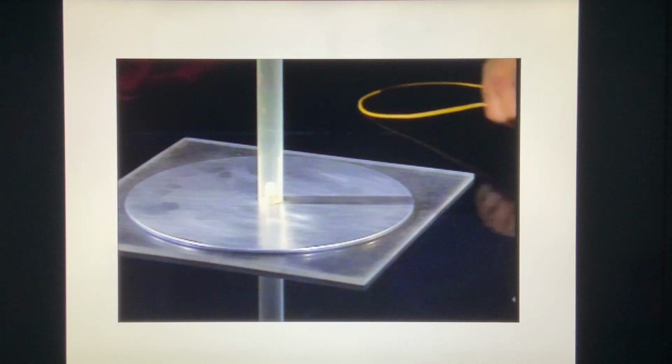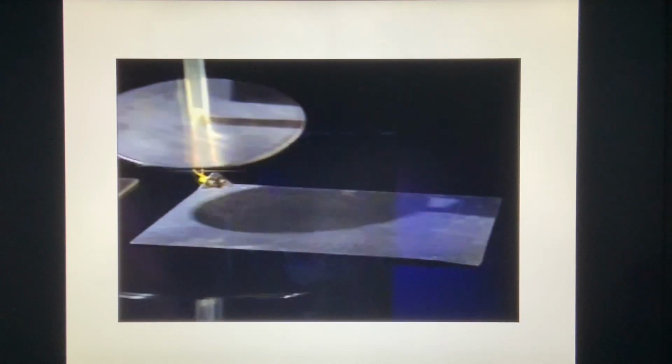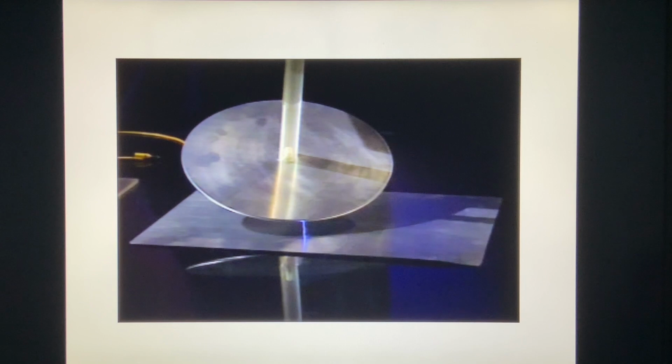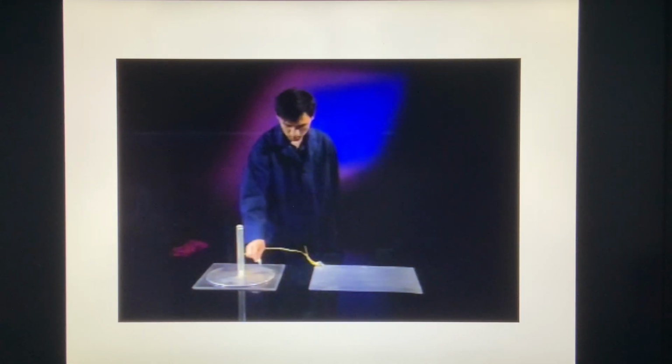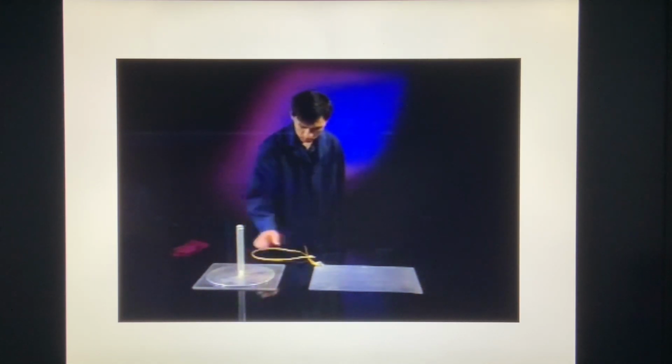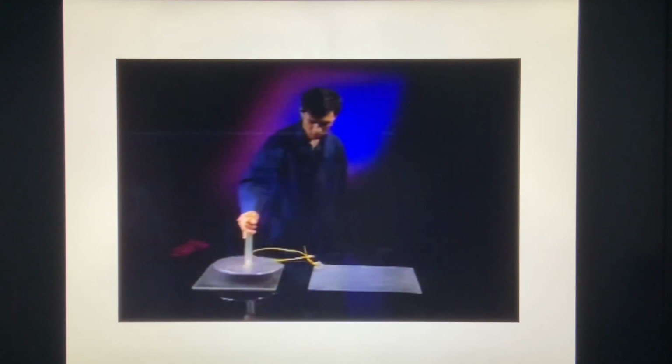A grounded wire is then touched to the metal plate. If the plate is now lifted off the acrylic and brought up to a second metal plate that is grounded, a spark jumps between the plates. If we repeat the procedure without recharging the acrylic sheet, we can get another spark. And another.